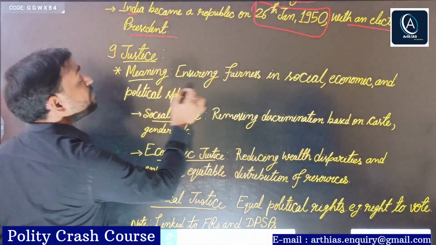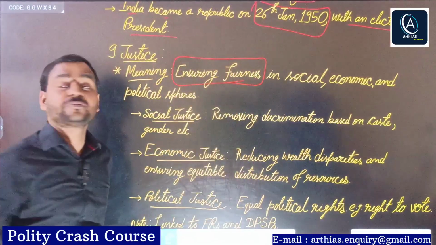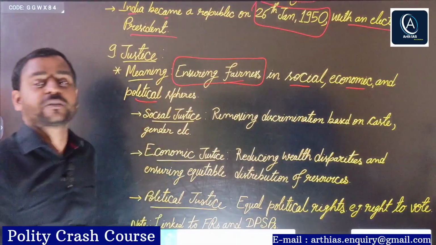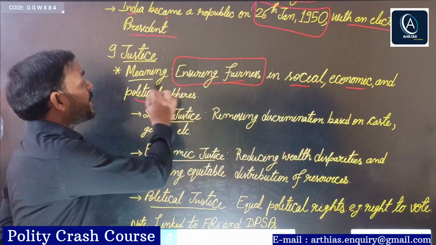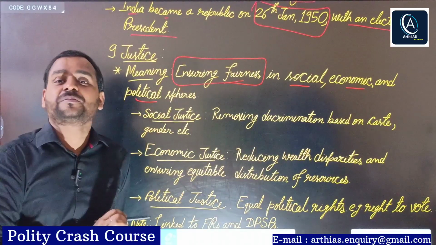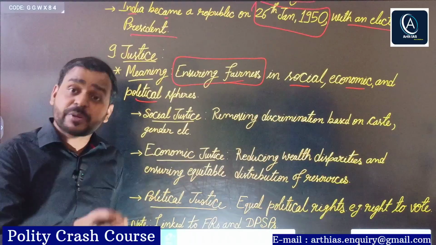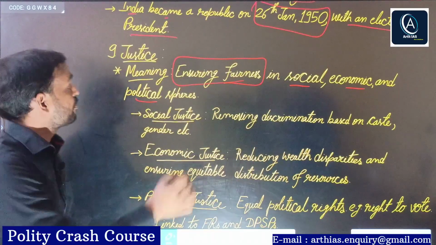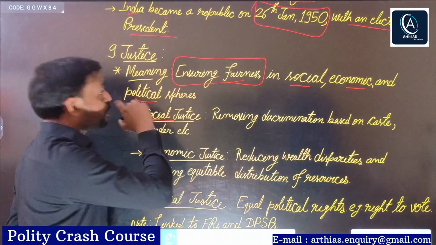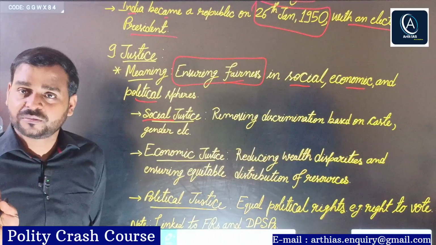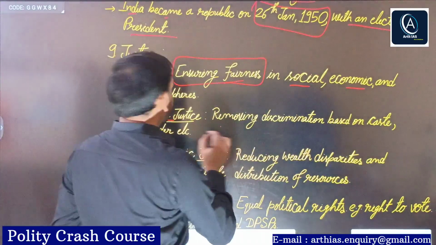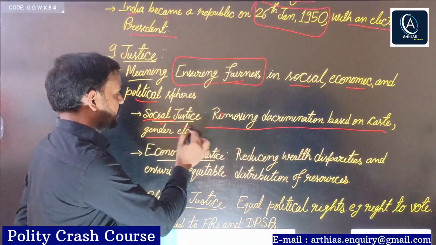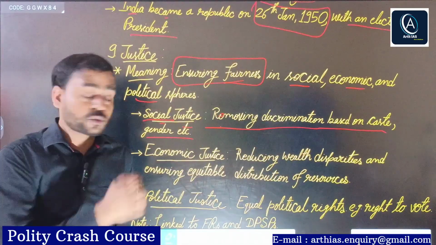Next, justice. So justice simply means ensuring fairness, whether in the social, economic, or political sphere. Right? And the same line was asked in 2017 in prelims. That's why I suggest you remember the whole preamble by heart. Now, social justice. The preamble talks about three types of justice: social, economic, and political. Social justice means what? Simply removing discrimination based on caste or gender, etc. Right? That is called social justice.